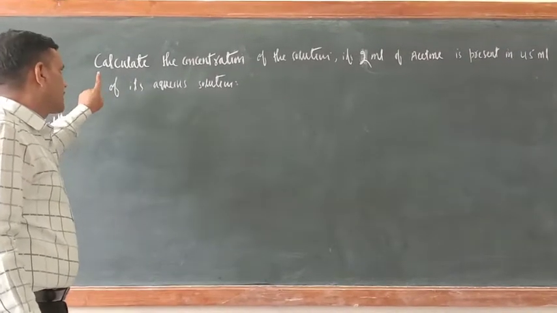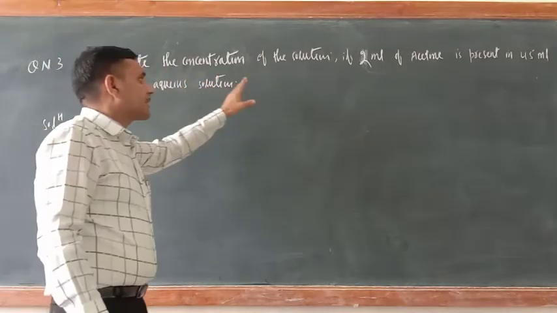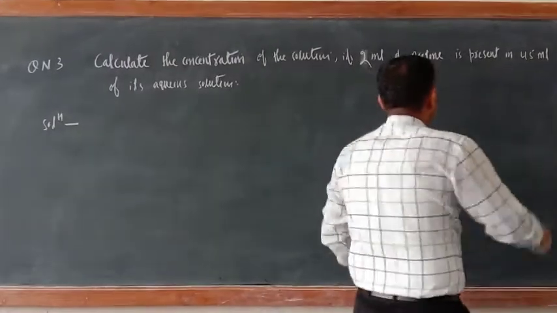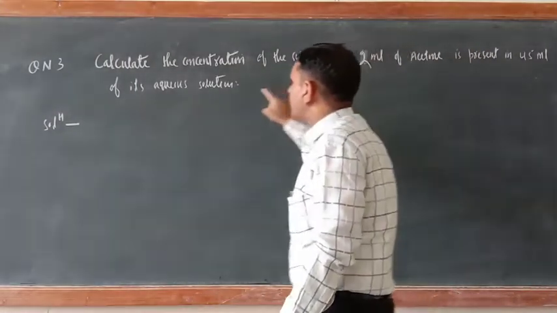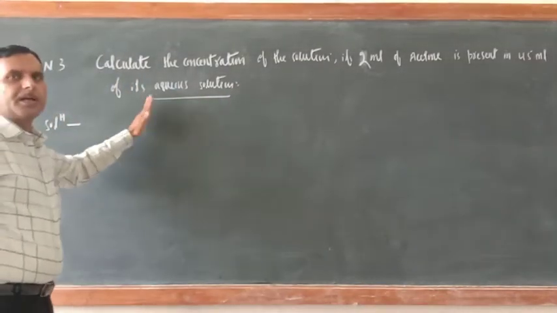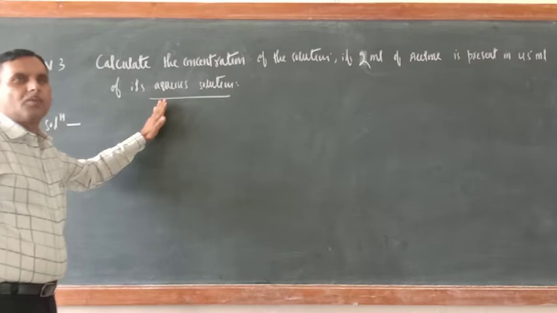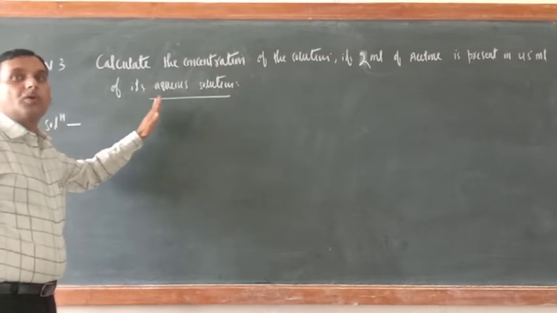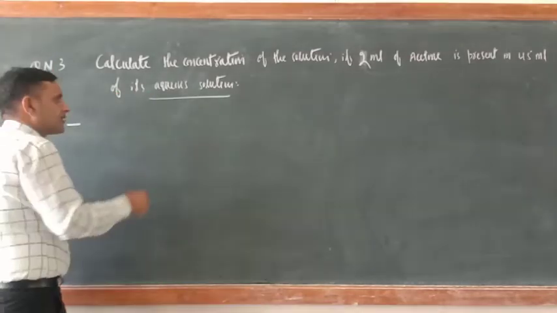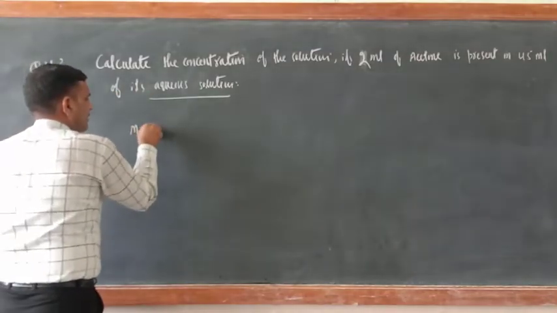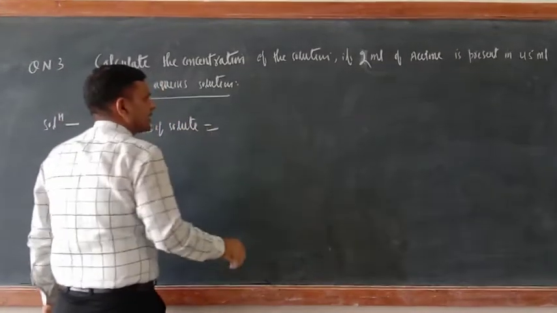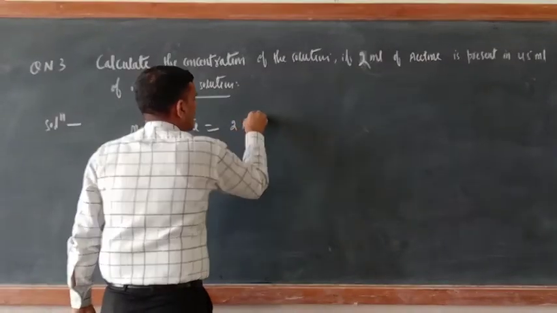Now dear cadets, third question. Calculate the concentration of solution if 2 milliliter of acetone is present in 45 milliliter of its aqueous solution. So just see, this time they have directly given the volume of solution. Volume of solvent they have not given. So you can first segregate here. Volume of solute, that is acetone, that is 2 milliliter.